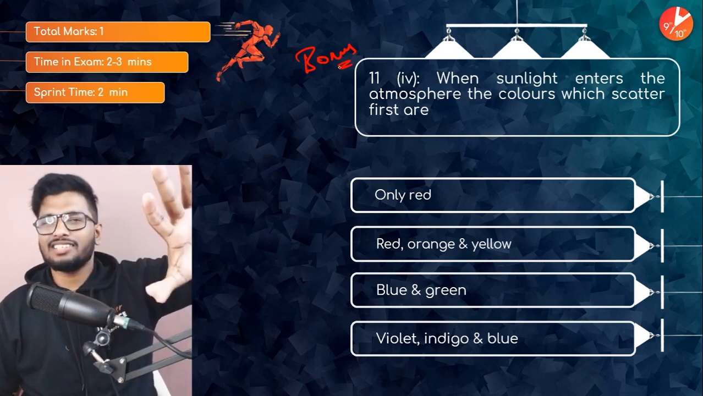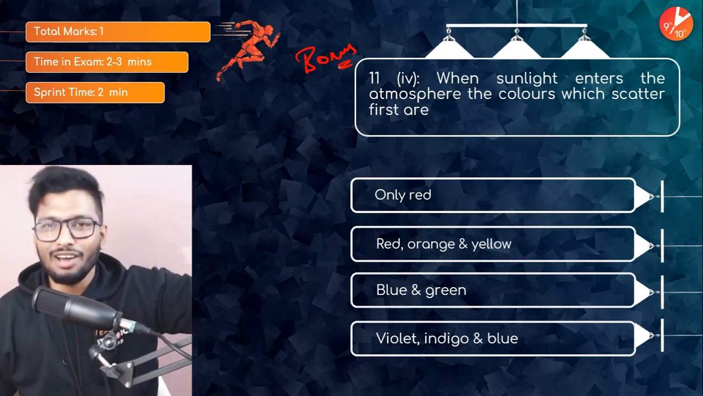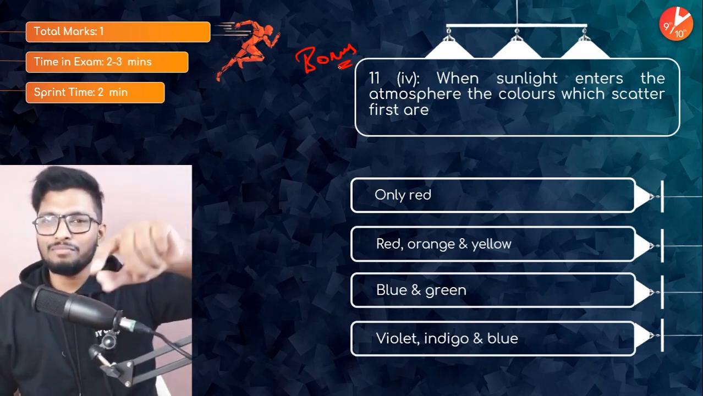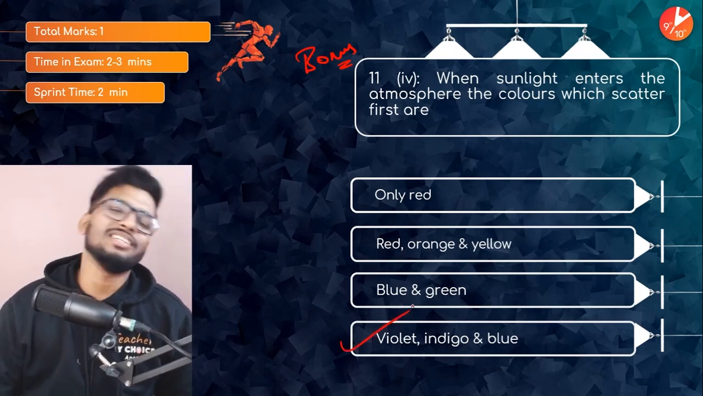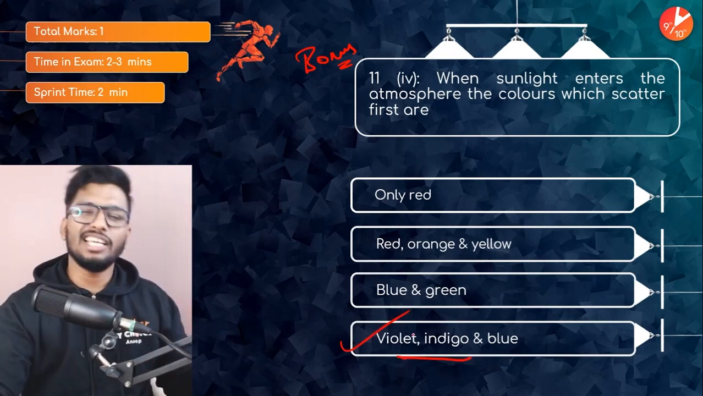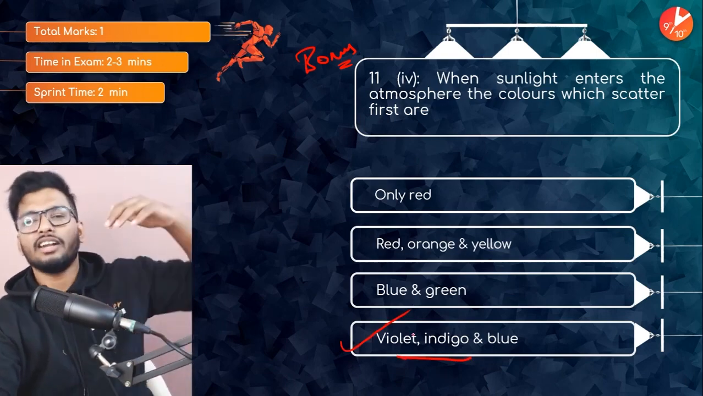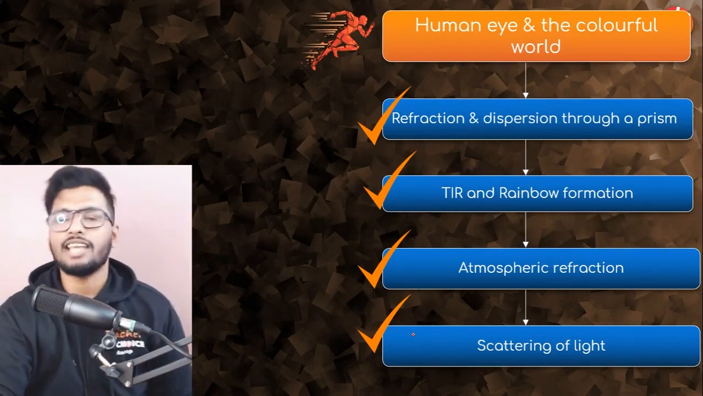I'll give you the answer in 5 seconds. I hope you guys have already put down the answers. Take your time, but put it down. I'll give you the answer in 5, 4, 3, 2, 1. Option D, guys. Violet, indigo, and blue are the lower wavelengths, so they will easily get scattered, whereas red, yellow, or orange are higher wavelengths, so they don't get scattered as easily.